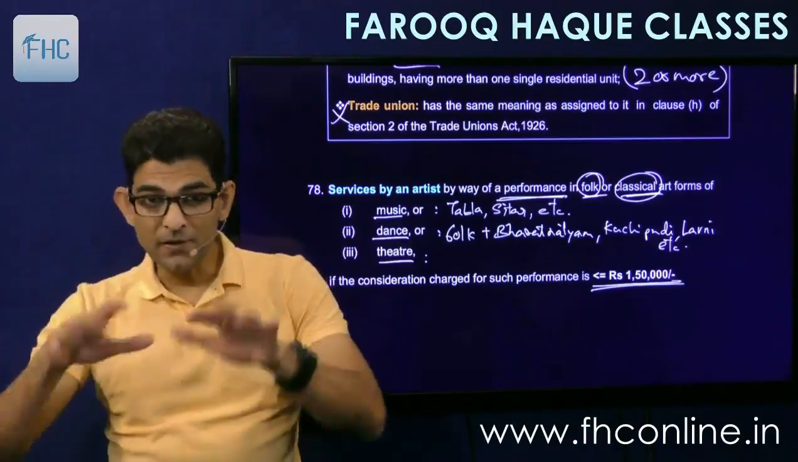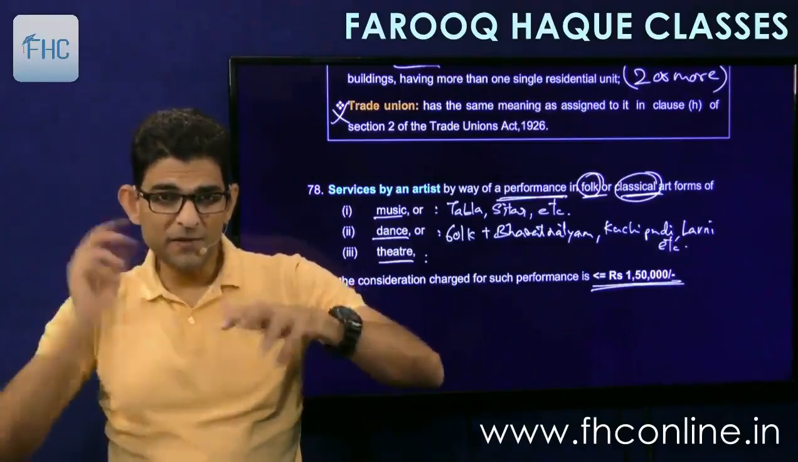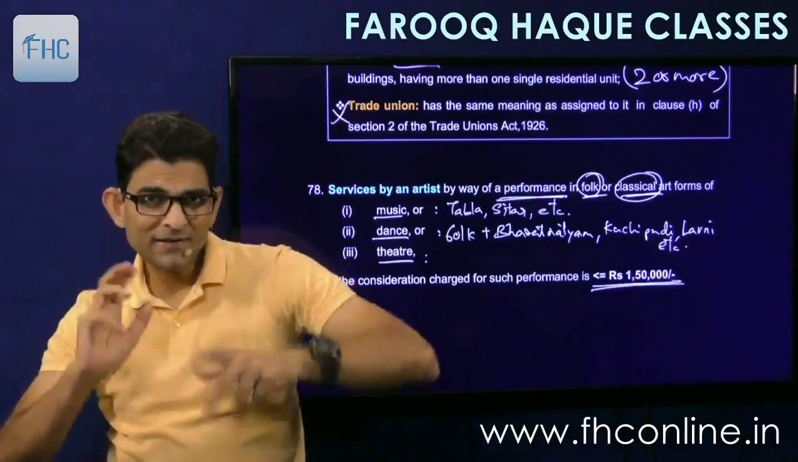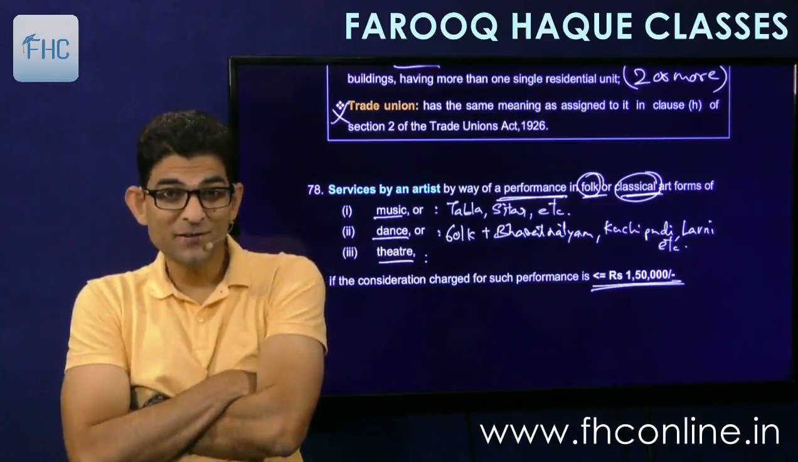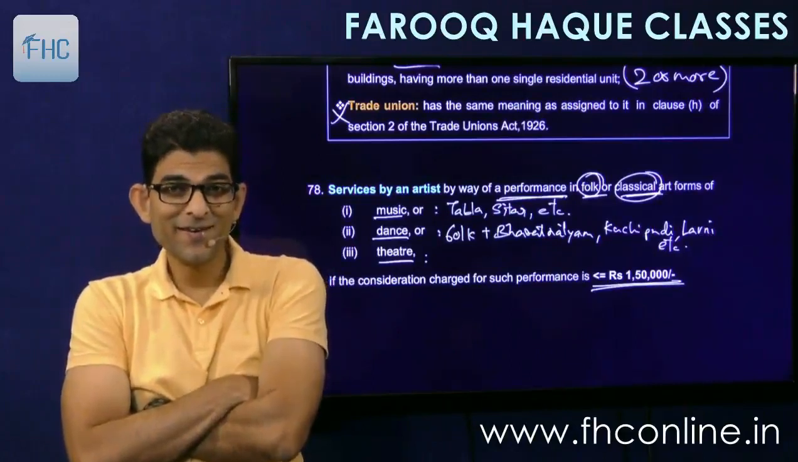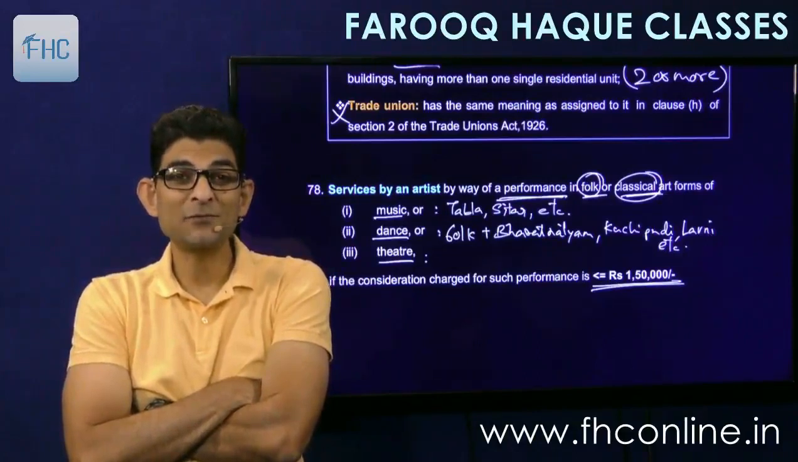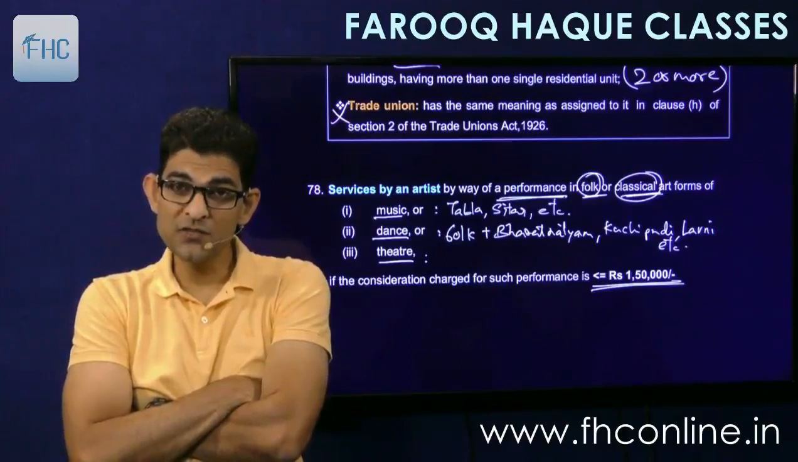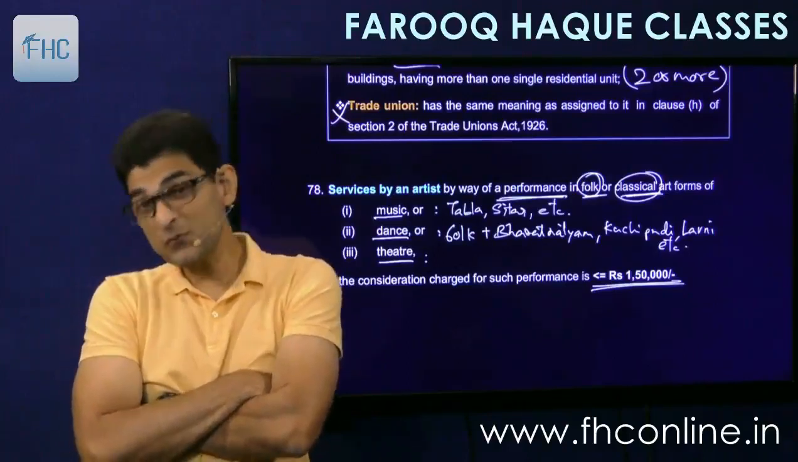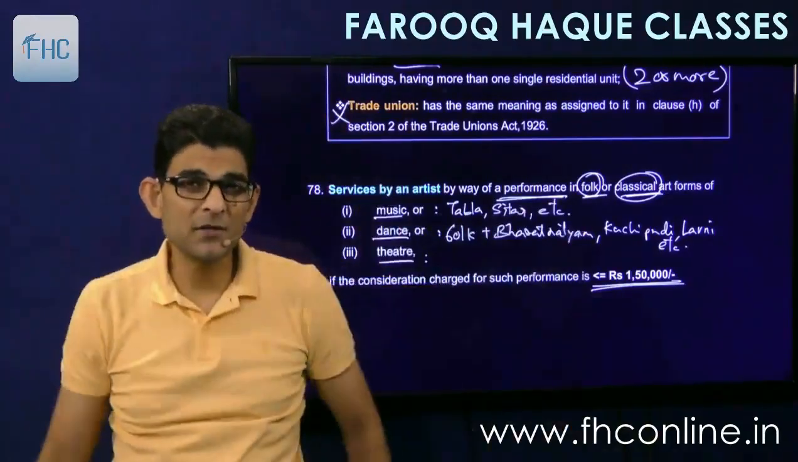So if I am a tabla player, say Zakir Hussain, or Farooq Hussain, and I play tabla, and I charge, being a very famous one, 10 lakh rupees for one performance, then it is taxable. If I charge anything more than 1,50,000 per performance, it will be taxable. If I charge 1 lakh, it is exempt. 1,46,000 exempt. 1,50,000 also exempt. But anything more than 1,50,000 is taxable.